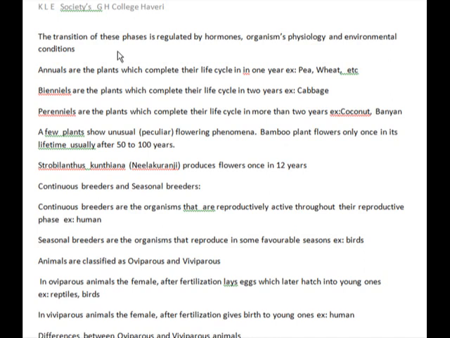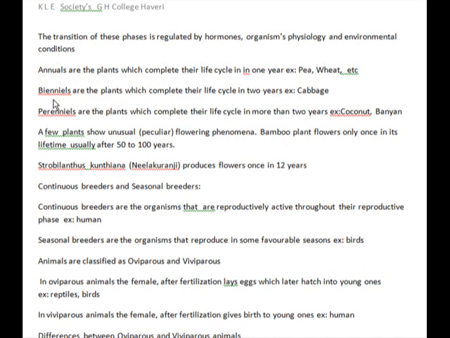And let us know the meaning of annuals. Annuals are the plants which complete their life cycle in 1 year or less. Example, pea, wheat, etc. Paddy.